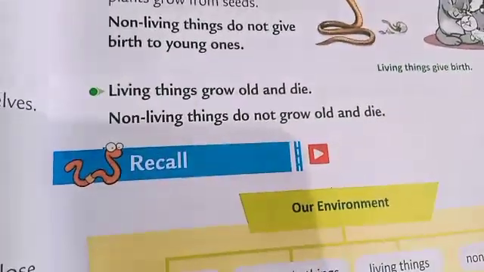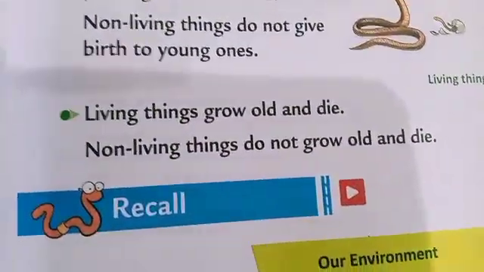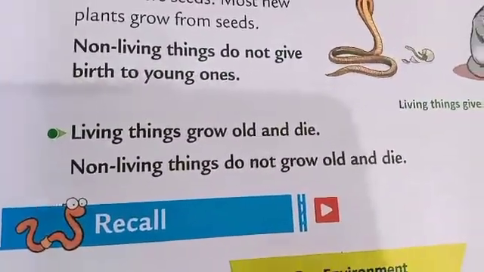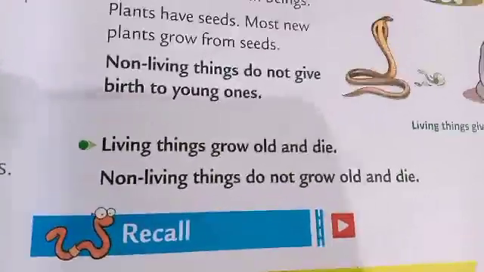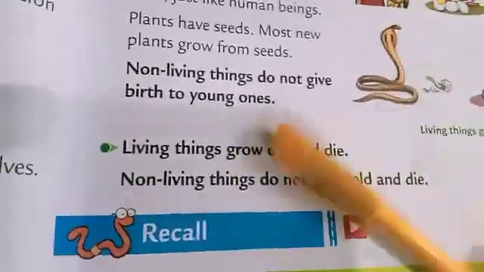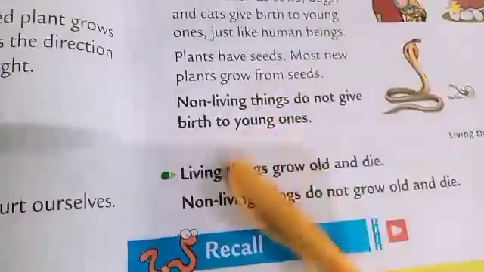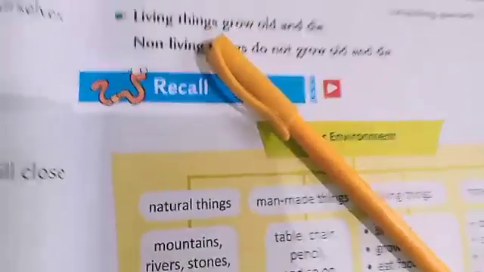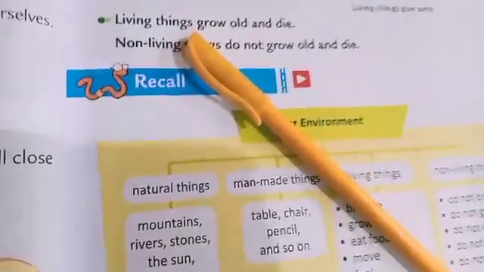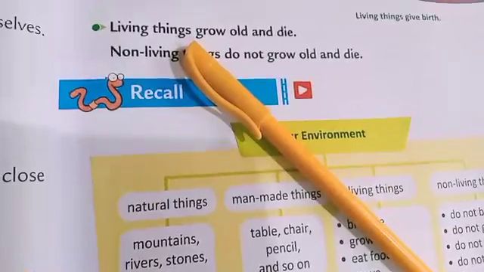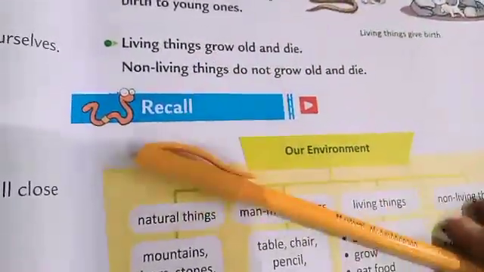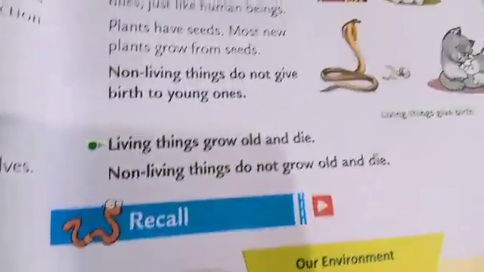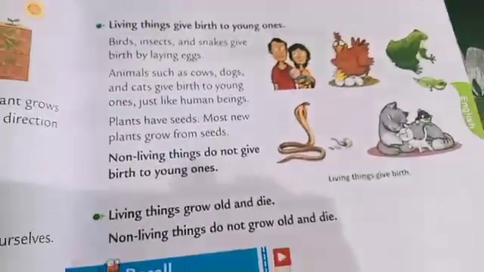But non-living things do not grow old and die. If we keep our toys as they are for one year, two years, three years, they will not grow or die. They will stay as they are. If you look at your pencil in your pouch, now that there are so many holidays, if you open your compass box, you can see your pencil, eraser, all the things you kept in your compass box as they were. So they are non-living things. They do not grow old and they do not die. Understood? One more time we will revise all of this.